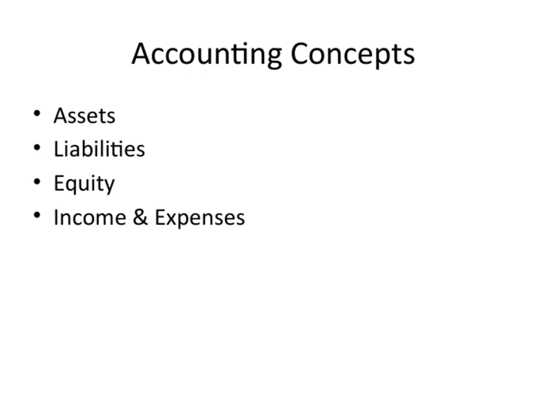Then there are income and expenses. Income is the money earned from business activities, like sales or services provided. Expenses are the costs incurred in earning that income, such as rent, salaries, or utilities. The difference between income and expenses determines whether the company is profitable.